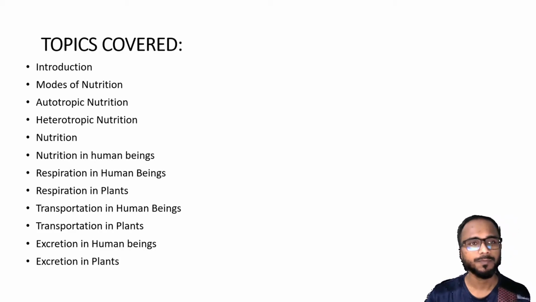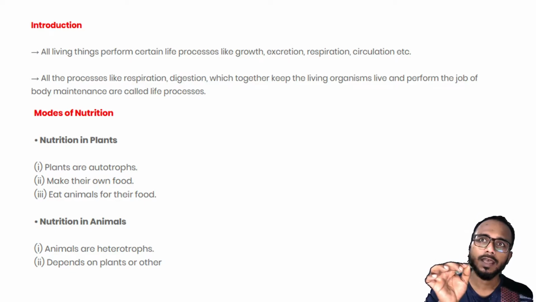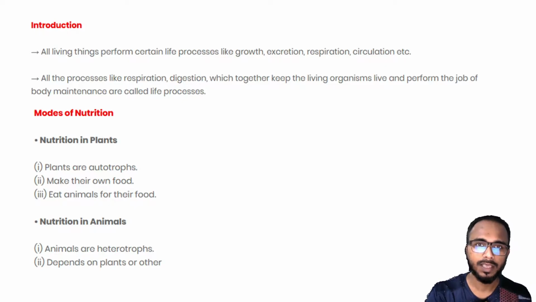Okay, so let us understand what is life process. At the very beginning, the name of the chapter is life process. So what is life process? See, we are living beings. Me, you, we all are living beings. Like we are from the animal kingdom, right? Humans are from the animal kingdom. Humans, all the other animals and the plants, we are all living beings.